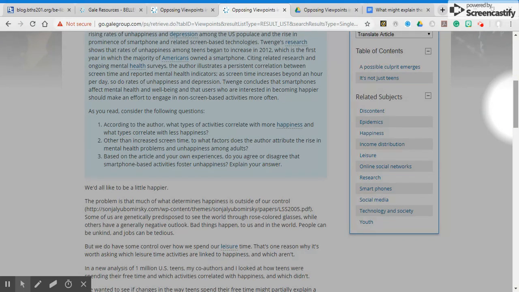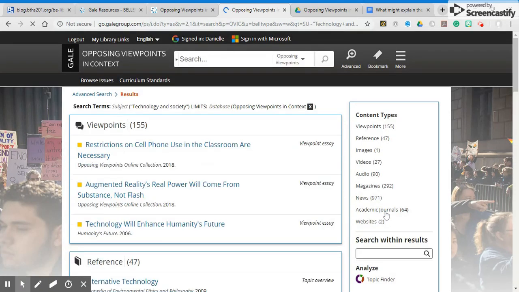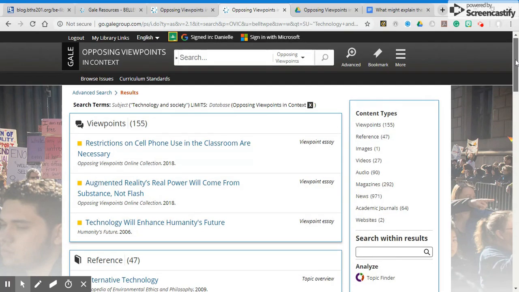So for instance, if I really like this and I felt that it did a great job explaining my topic and it was something that was useful, then looking at the related subjects usually gets me somewhere that's going to deal with other topics or other segments of my topic that could be useful. So like technology and society. That could definitely be something that gets me some more information.